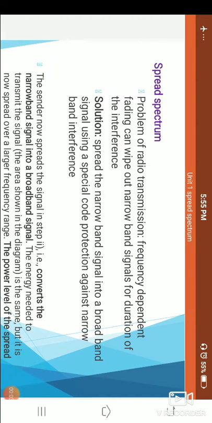Let's see something about spread spectrum. The problem of radio transmission is that frequency dependent fading can wipe out narrow band signals for the duration of the interference. The solution is to spread the narrow band signal into a broadband signal using a special code, for protection against the narrow band interference. That is the solution, spread spectrum.